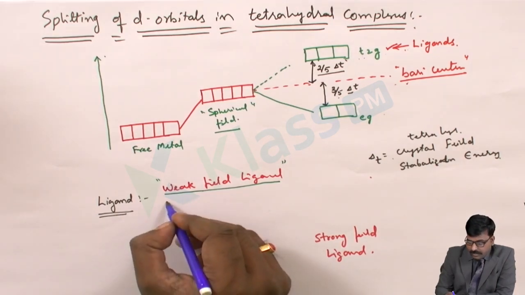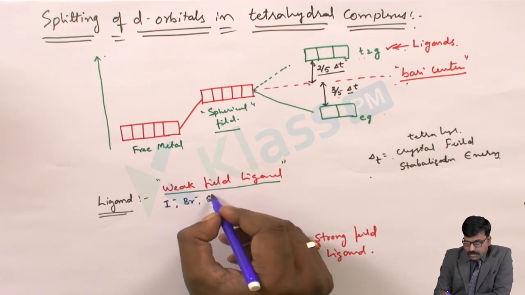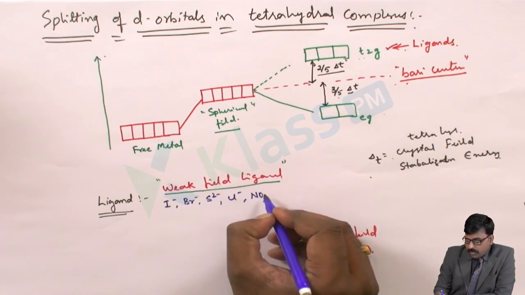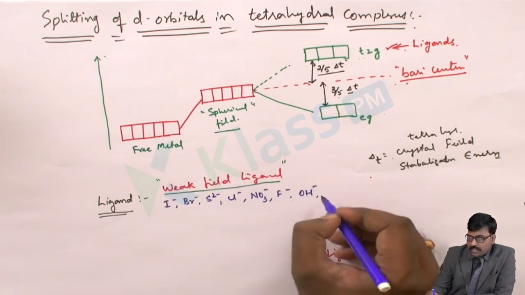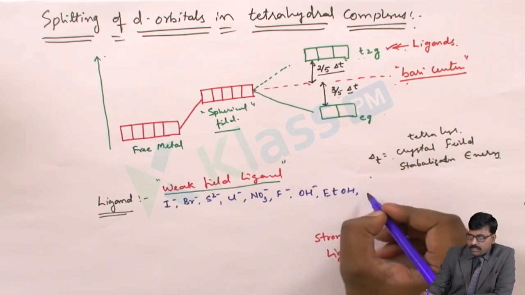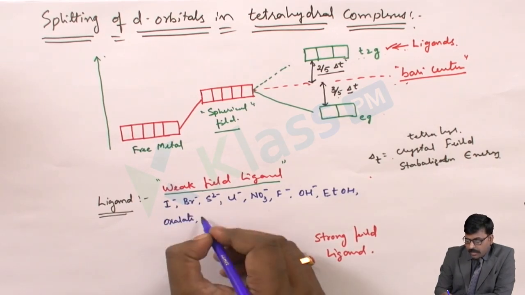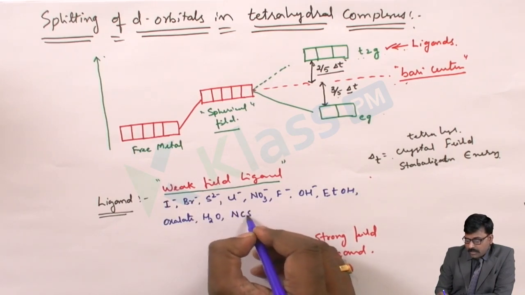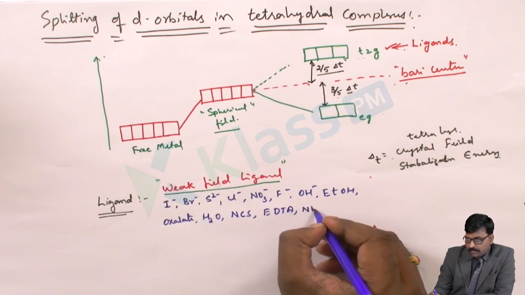From the weak field I will start, that is I minus, Br minus, S 2 minus, Cl minus, NO3 minus, F minus, OH minus, ethyl alcohol EtOH, and oxalate, the neutral molecule, and H2O, the neutral molecule, and NCS, and EDTA, and NH3.